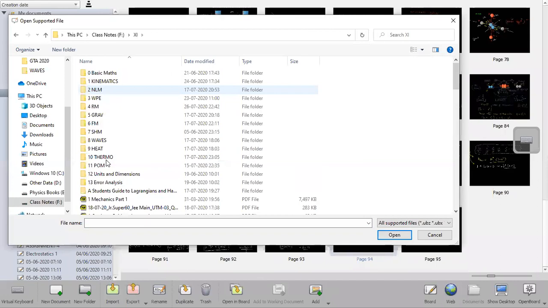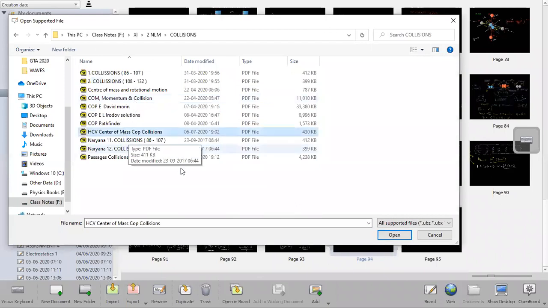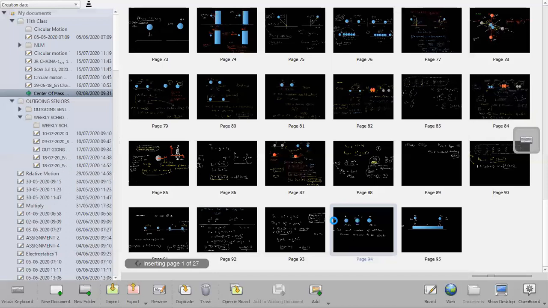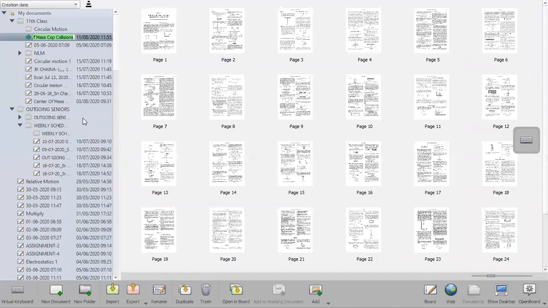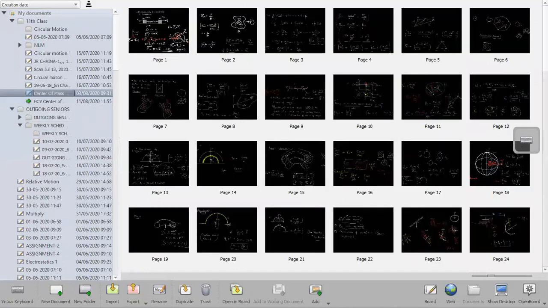Sir, two collisions. Two collisions only. Yes, sir, only 2. Okay, let us check it now. You may be right.